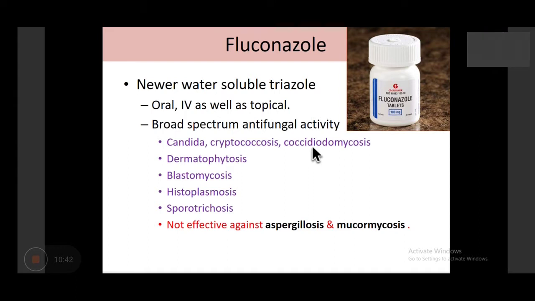You can see the picture here that these kinds of tablets are available, 100 mg tablets. This is a newer advancement in the azole group. It is a newer water-soluble triazole, which can be given by all possible routes like oral, intravenous, topical. So it is a very useful drug. It also has a broad spectrum, but it is not effective against aspergillus and mucor. Apart from aspergillus and mucor, it is useful in almost all fungal infection treatment, it is well tolerated, and it is available in all dose forms.